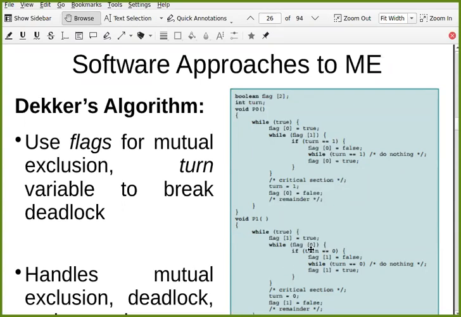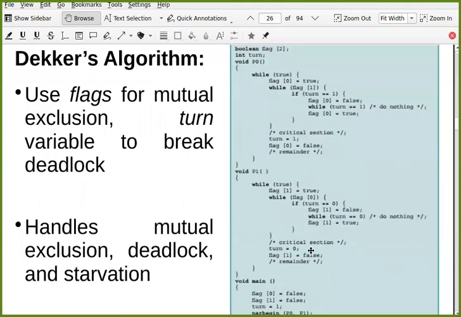Same thing for process 1. So there are two things. Your desire, whether you want to enter into the critical section or not. And second thing, whether it is your turn or my turn. Both need to be checked. And it handles all the problems. Mutual exclusion is achieved. Deadlock will not be there. Starvation will not be there.